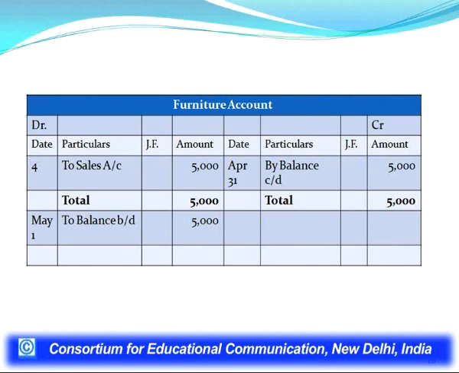So, the balancing figure is 5,000, that is a debit balance, and it has been carried to the debit side on 1st May. So, with the same example, we have shown how to make posting into the different ledgers and how to calculate the balances or balance the different ledger accounts.